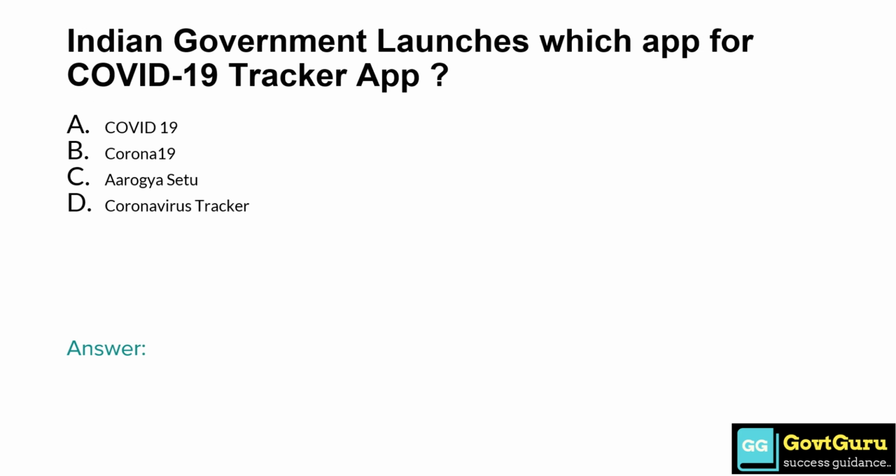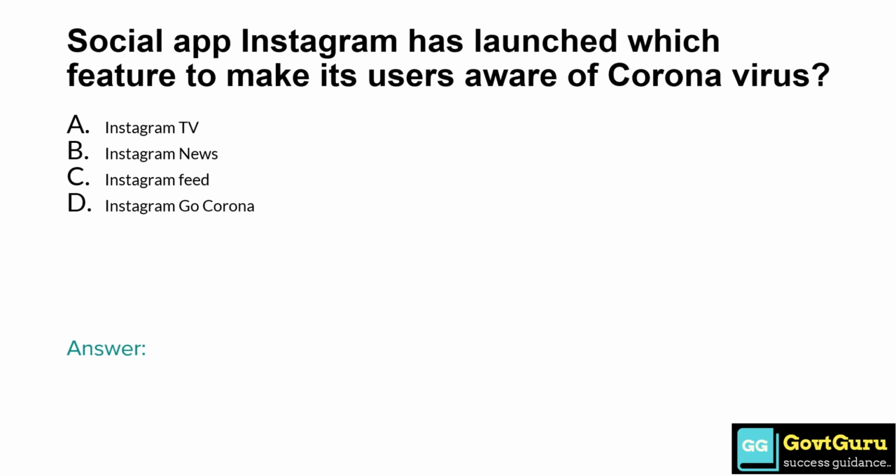Indian government launches which app for COVID-19 tracker app? Option A, COVID-19. Option B, COVID-19. Option C, Arogya Setu. Option D, coronavirus tracker. So the answer is option C, Arogya Setu. Social app Instagram has launched which feature to make its users aware of coronavirus? Option A, Instagram TV. Option B, Instagram News. Option C, Instagram Feed. Option D, Instagram Go Corona. So the answer is option C, Instagram Feed.